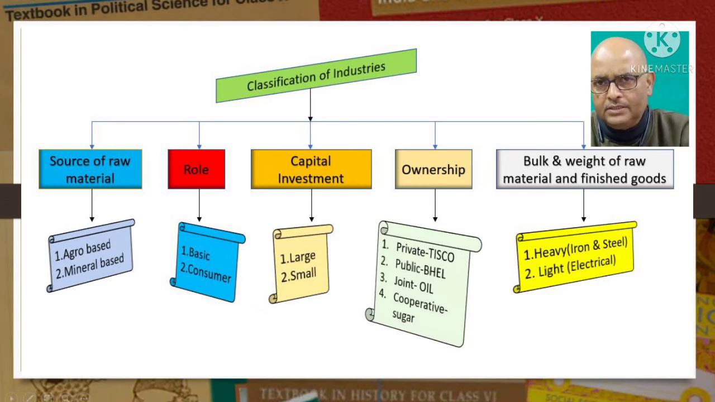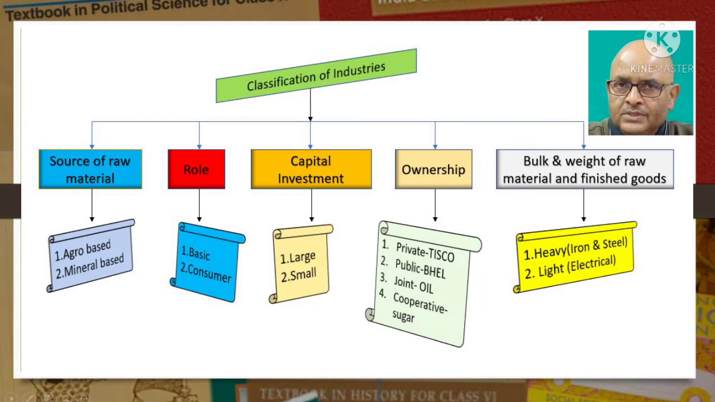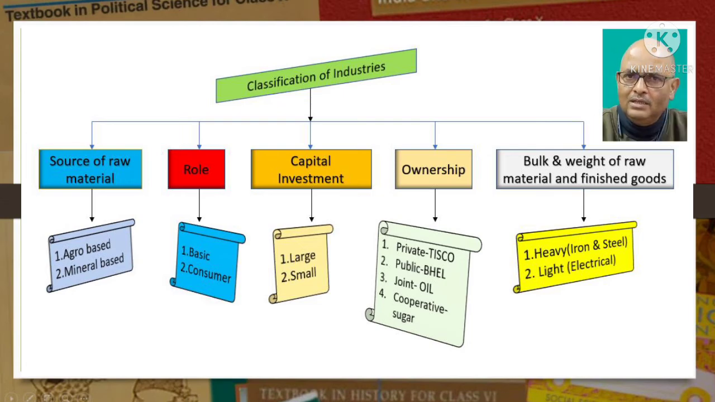We have one more classification based on the bulk and weight of the raw material and finished goods: heavy industries and light industries. Heavy industries involve big plants covering large areas of land. Also, they normally require heavy capital investment. For example, iron and steel industries. Light industries are small in scale. They use light raw materials and produce light goods such as electrical or electronic goods. Normally, they need only a limited amount of investment. Also, they cause little pollution compared with a heavy industry.